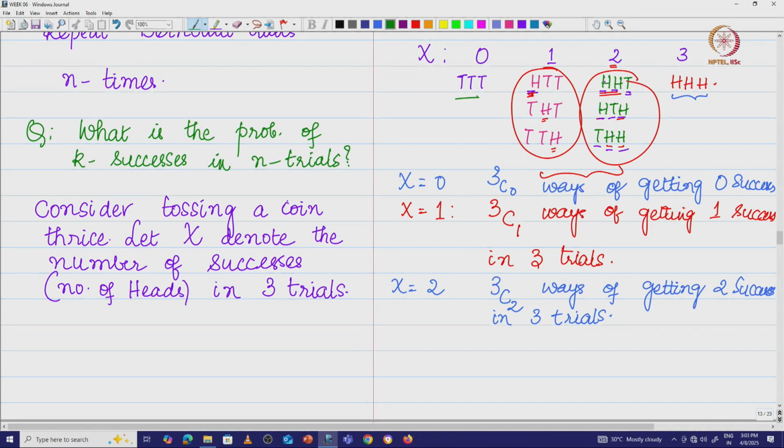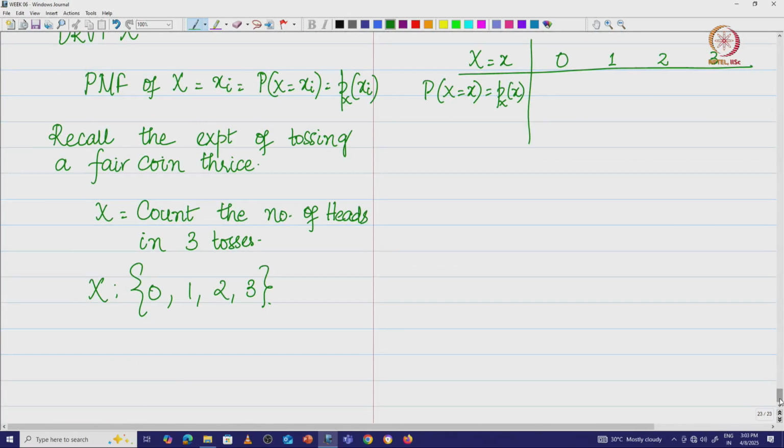There are 3 combinations which will give you 2 heads, which is again 3 by 8, and there is one combination which gives all 3 heads, which is 1 by 8. Therefore, my probability values are 1 by 8, 3 by 8, 3 by 8 and 1 by 8.